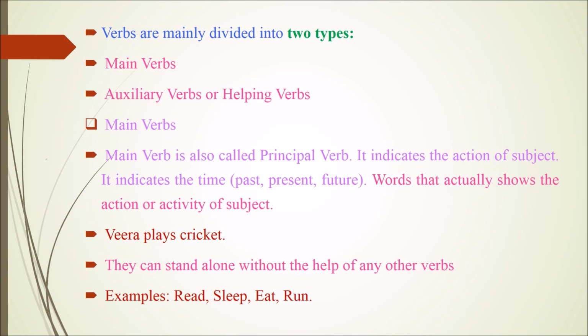For example, Veera plays cricket. They can stand alone without the help of any other verbs. Here they refers to main verbs. So main verbs can stand alone without the help of any other verbs. Examples: read, sleep, eat, run. All these words can exist independently and provide complete meaning to the sentence.